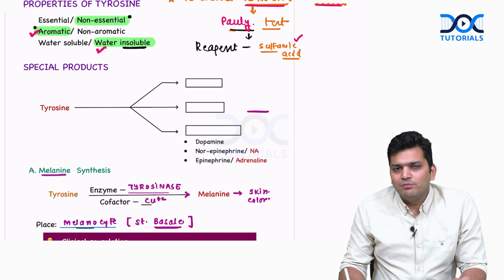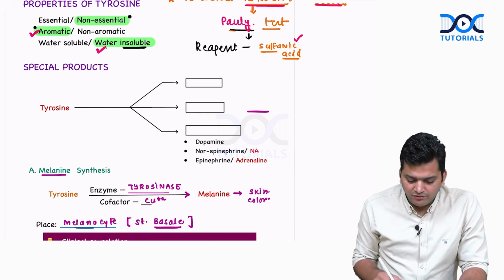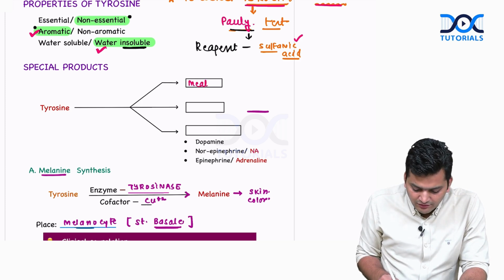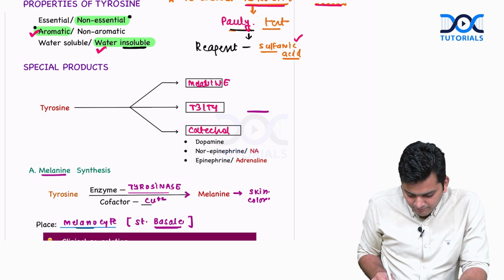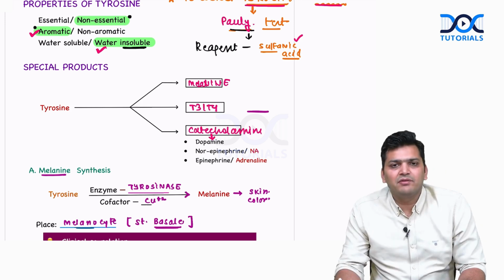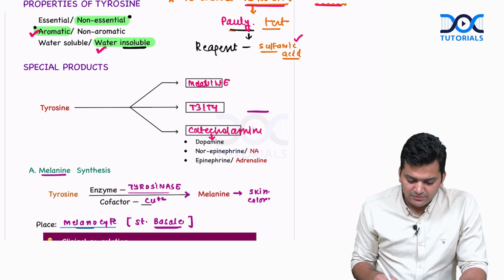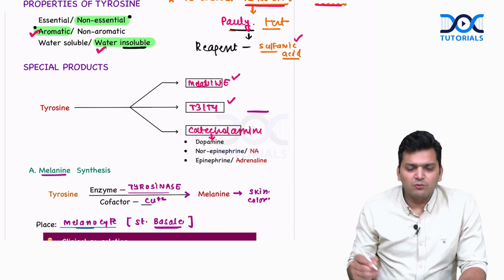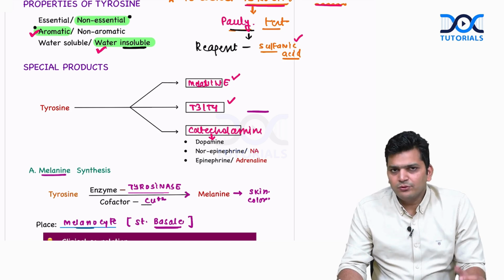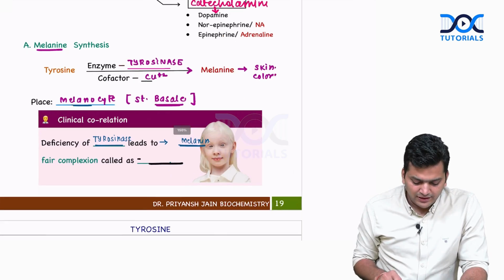Tyrosine is used to make 3 special products in our body. One, it is going to make the melanin molecule which decides the color of the skin. Second, it is going to make T3 and T4, and the third is the catecholamines. Catecholamines, for example norepinephrine, epinephrine, dopamine, are going to be made by tyrosine. So tyrosine is making 3 special molecules: melanin, T3, T4, and the catecholamines. We are going to discuss them one by one, how they are going to be formed. Starting with the first one, melanin.